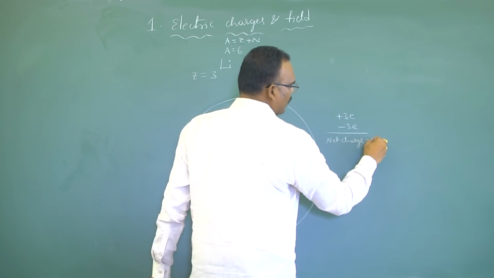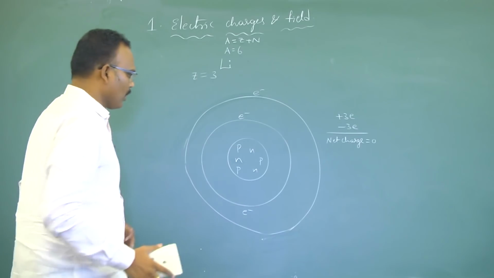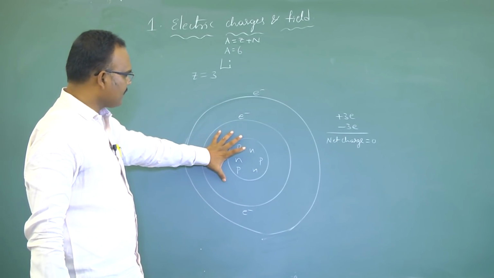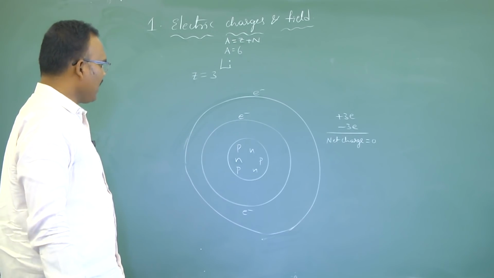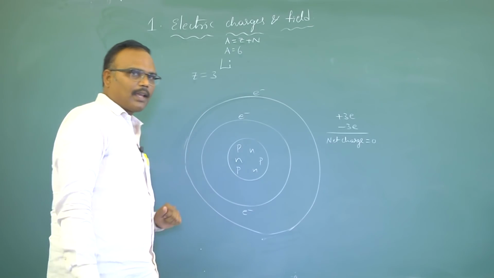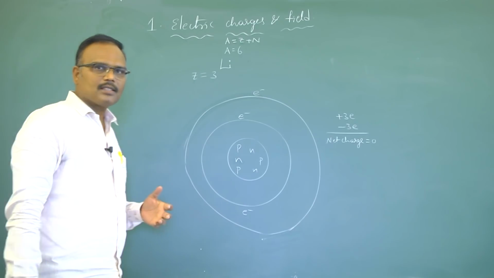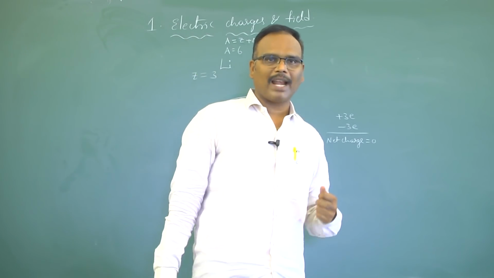Net charge is equal to 0. That means this atom is said to be neutral. Now I need to give charge for this atom. How will we provide charge for the atom? We have a concept in chemistry called ionization energy. Ionization energy is the minimum energy required to remove an electron from an atom.